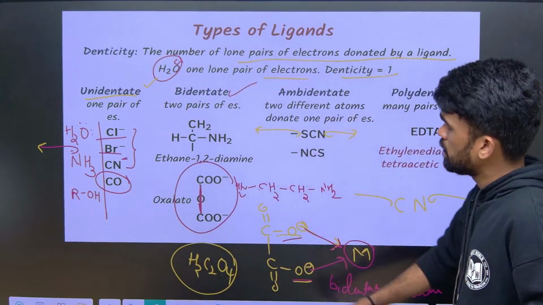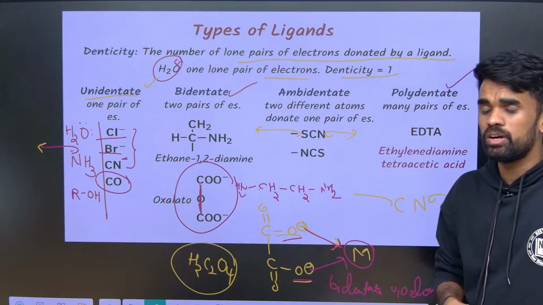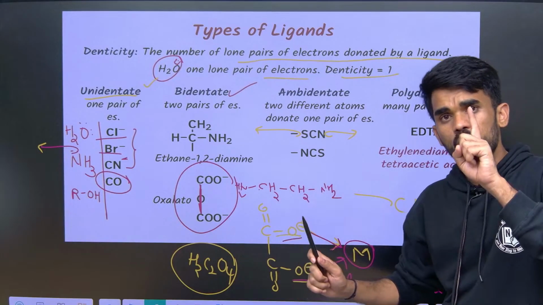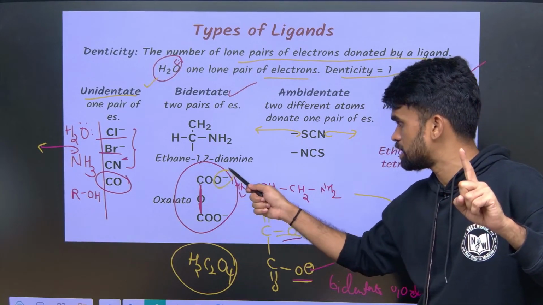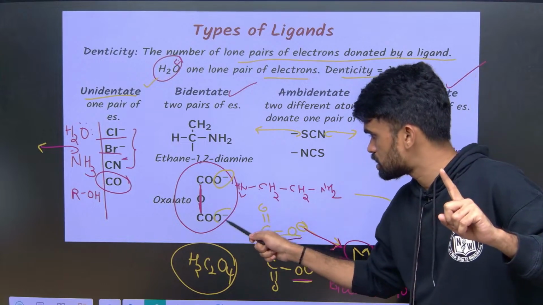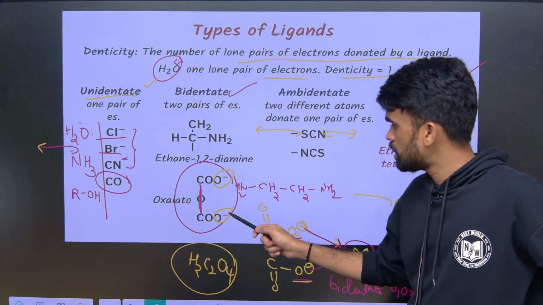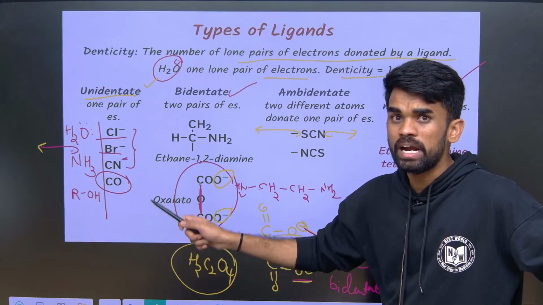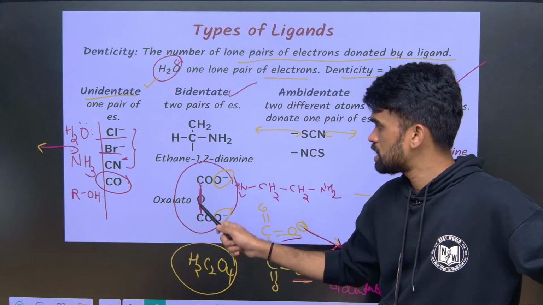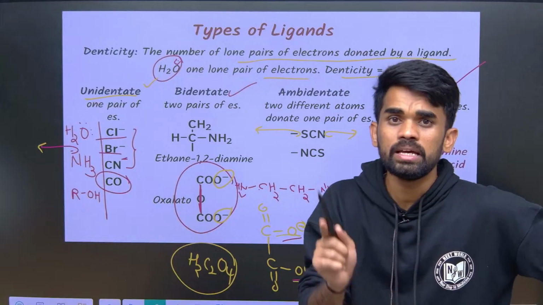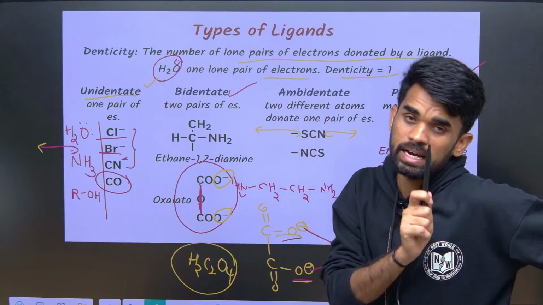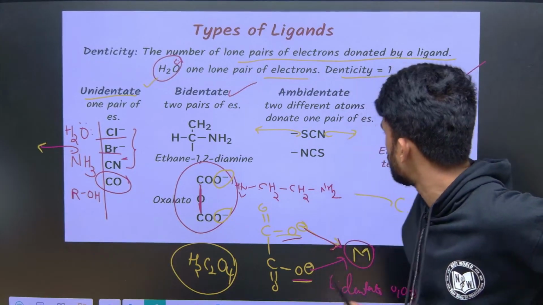So now tell me, can I call oxalate an ambidentate ligand? No, because it is having only one kind of dentating site, that is oxygen minus, here also oxygen minus. Other than this there are no other sites to bind with the metal, right? Okay, so this is a bidentate ligand but not an ambidentate ligand. I hope it is clear. There is a question on this, we will be looking into it.